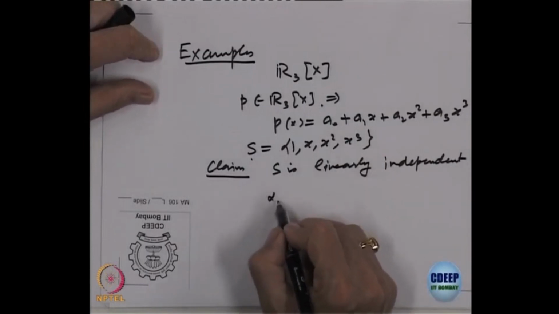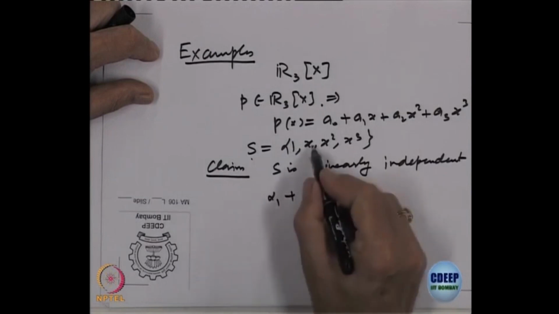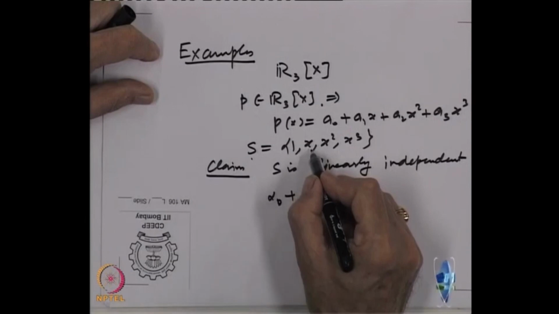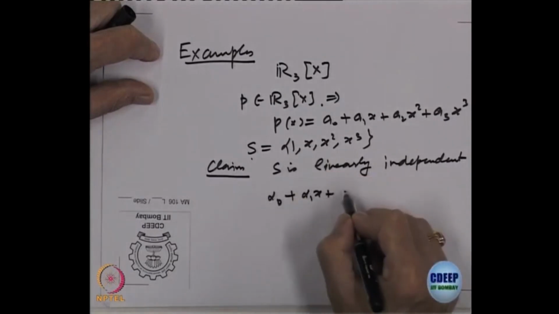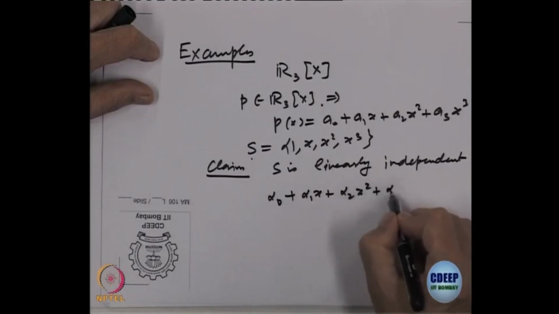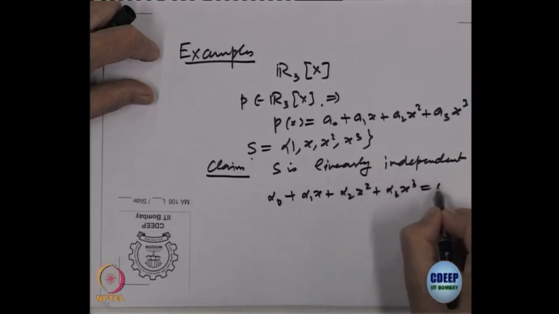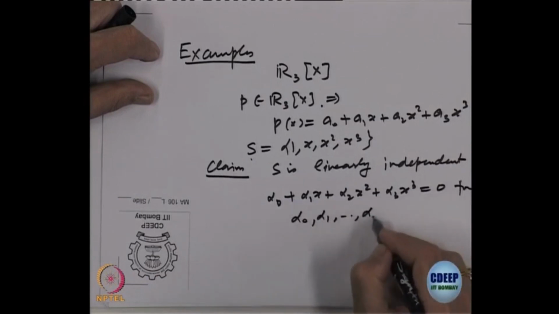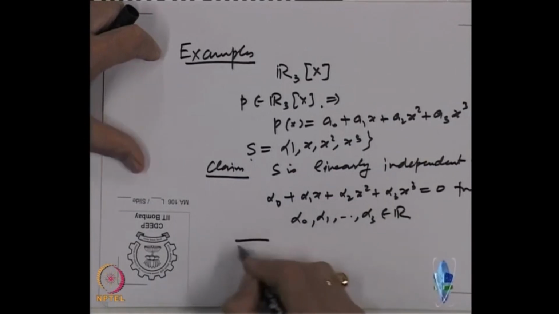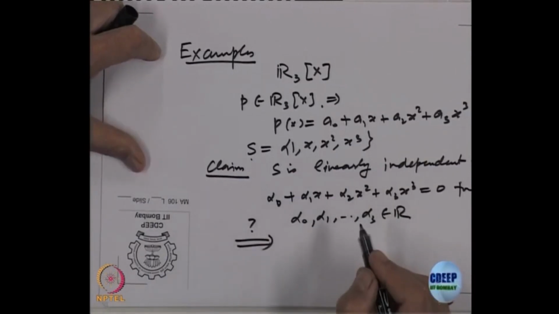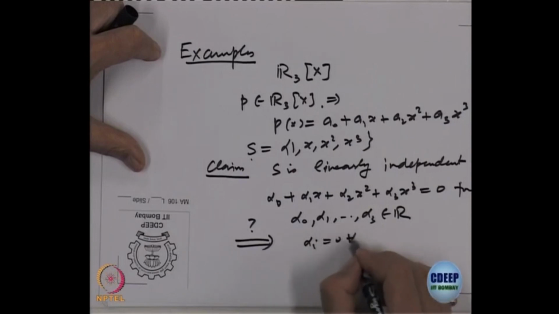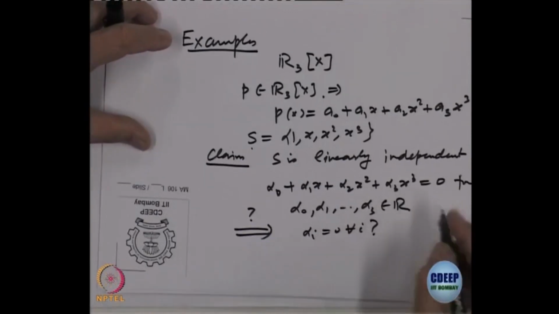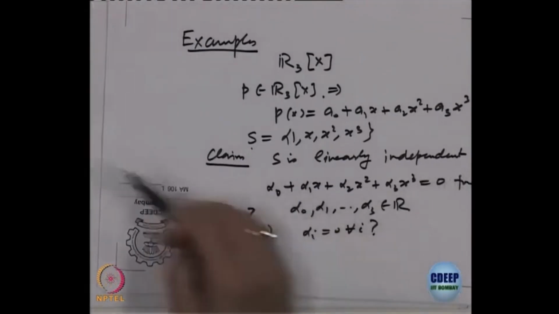It means if alpha 0 times 1 plus alpha 1 times x plus alpha 2 x square plus alpha 3 x cube equal to 0, for alpha 0, alpha 1, alpha 2, alpha 3 belonging to R, should imply alpha i equal to 0 for every i, right. That should happen.